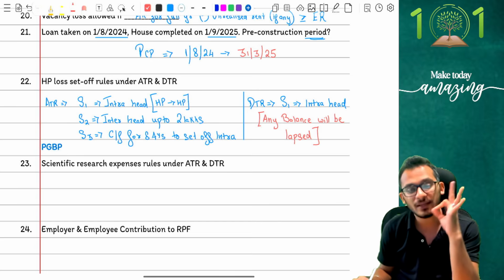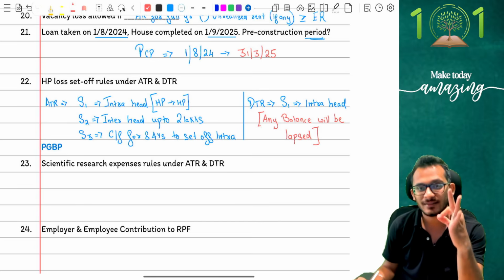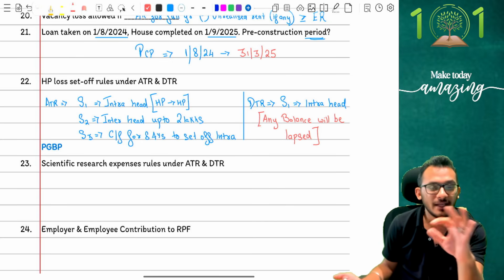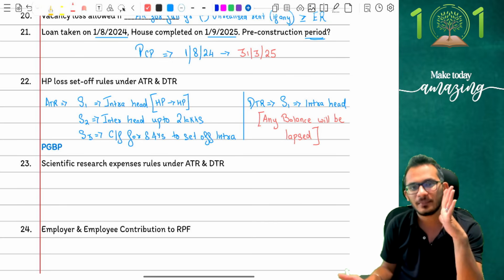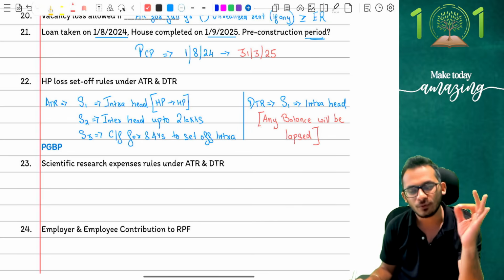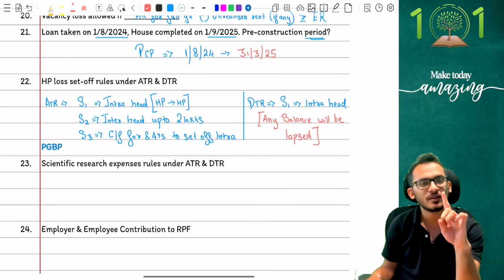If you have an LOP income in current year, please set it off against the current year income itself. If you don't have any LOP income, please wave tata bye bye to it. You will not get it anymore. That's what the rules are. So be very, very careful on that understanding, people, because that is where the answers will change.